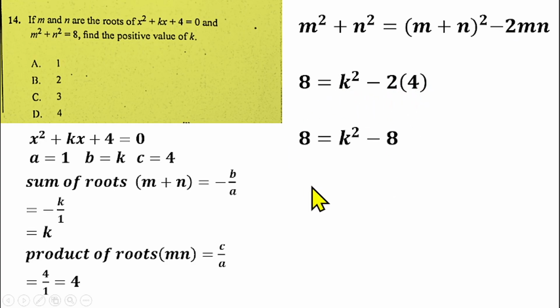So collecting like terms, you'll be having k squared equals 16. Find the square root of both sides, and you're having k to be 4, which should make option D the right answer for question number 14.